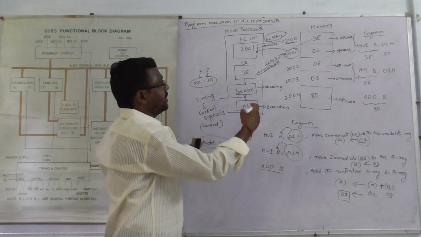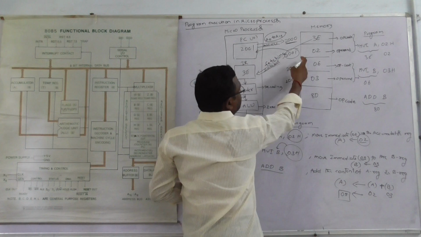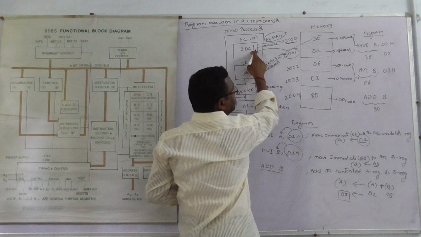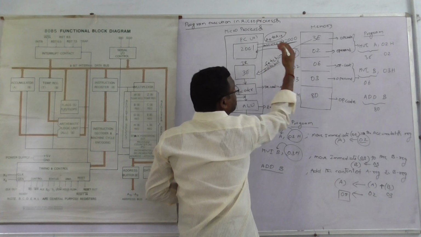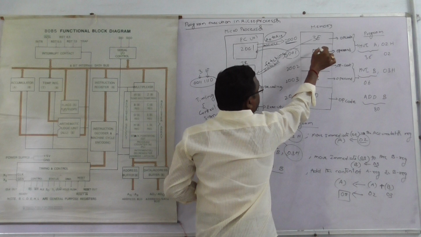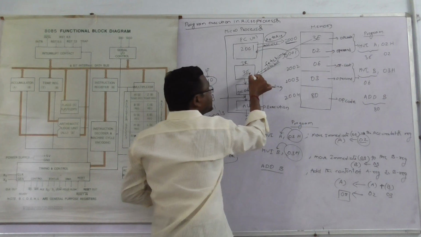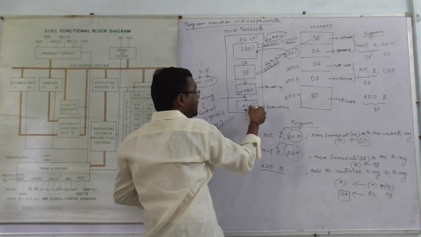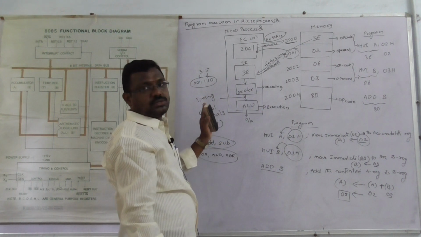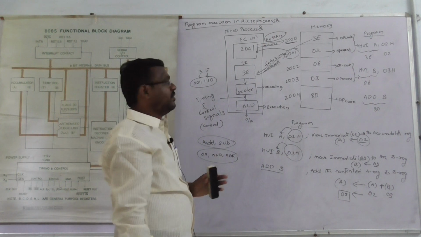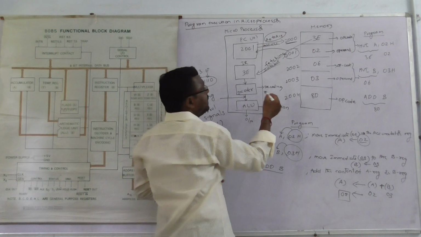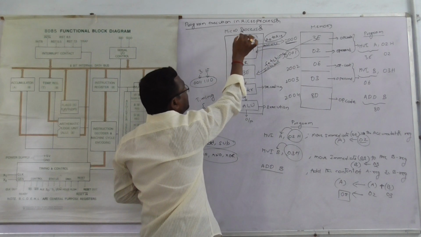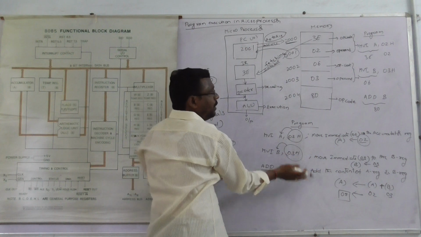Here this is the memory. Next, the program counter can store the next address. At that time the program is executed. Then the operand is stored in the instruction register, goes to the decoder, then to the ALU. At that time, the output is produced in the accumulator register or flags. In this way, the microprocessor does the program execution.